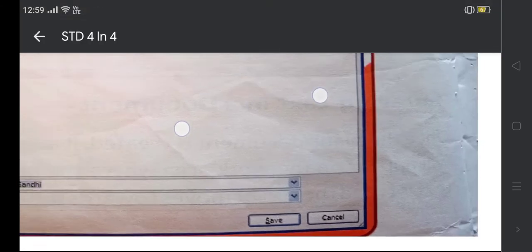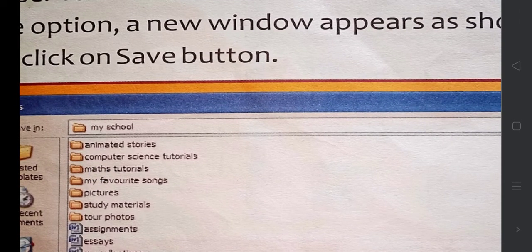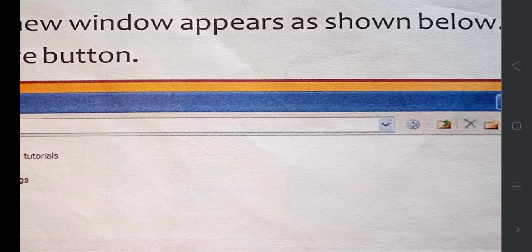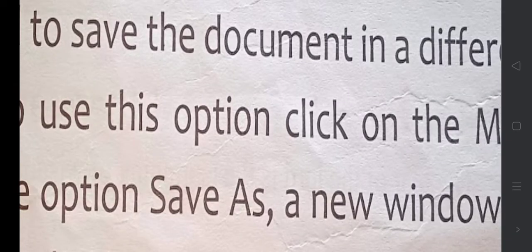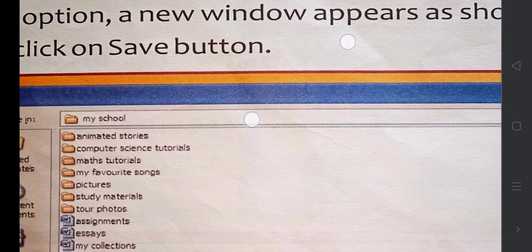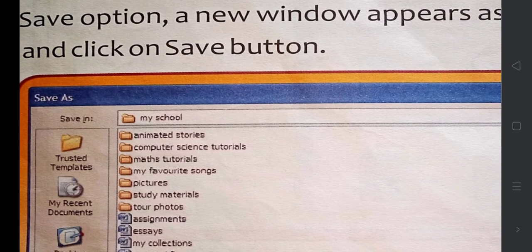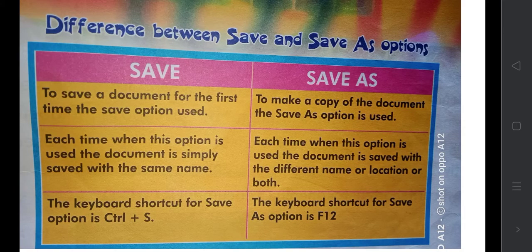Here is one more piece of information: under which folder you want to save, that also can be selected. You are saving the file under My School. Here you can see a small arrow. If you click on this arrow, you can see all the files and folders. Under which folder you want to save, you can select, give a new name, and click on Save.